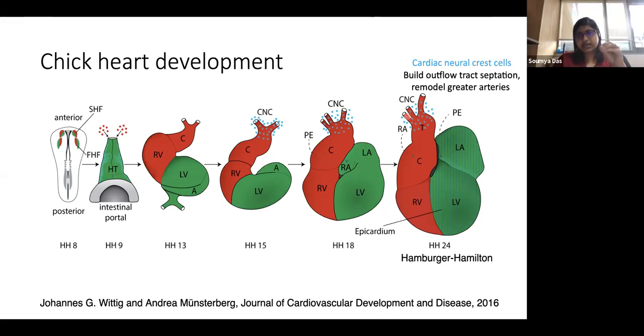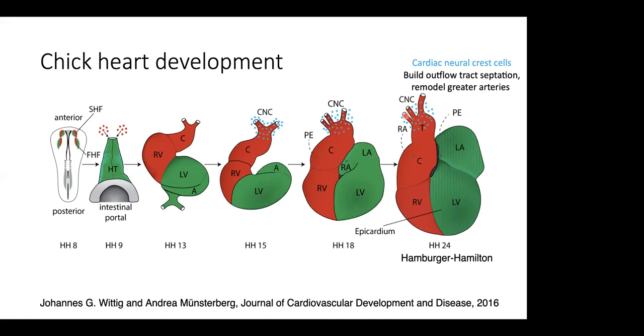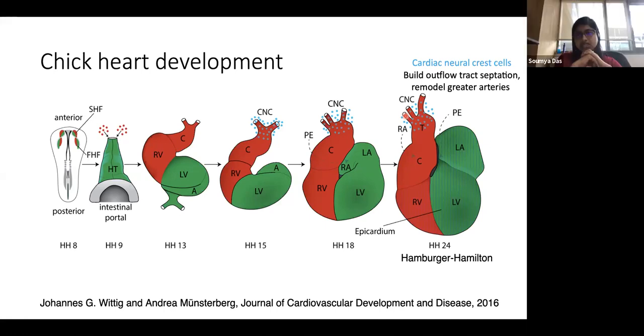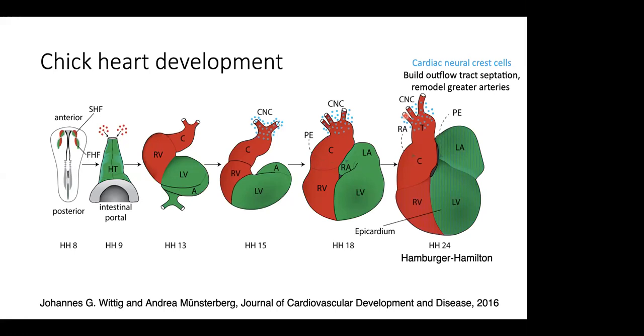Yes, it is a set. It is not all those cells. It is a part of those cells that migrate out, and then they contribute here in the septation. It's just that the nomenclature is slightly different, but it is part of that set of neural crest cells.